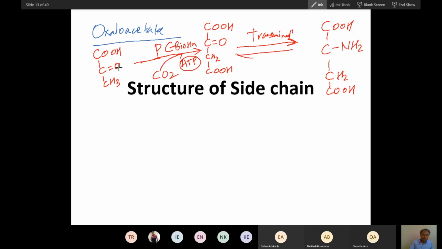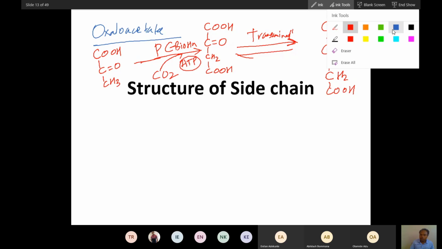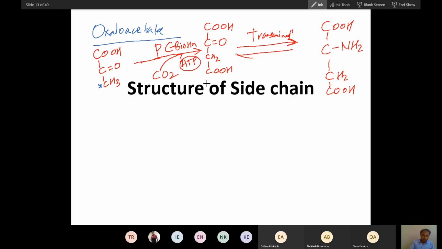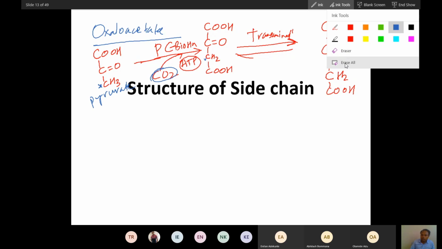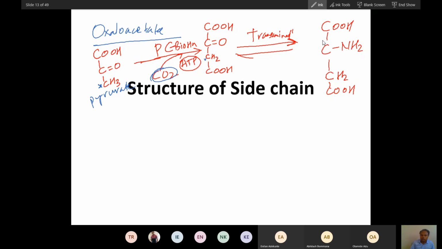So this carboxylation at this position, if you can see, I have explained it very nicely. At this position, the addition of this carboxyl group. So this is oxaloacetate, which is synthesized from pyruvate. Now from this aspartic acid, this oxaloacetate. If you remember the structure of oxaloacetate, you will remember the structure of aspartate also.